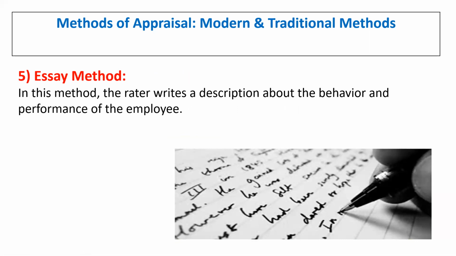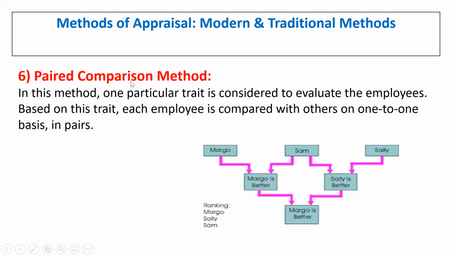Then we have the essay method. Here, the rater writes a description about the behavior and performance of the employee. Detailed information regarding the performance of that particular employee can be listed in a descriptive way. That is how a manager or rater writes a description about the behavior and performance of the employee, which is called the essay method.